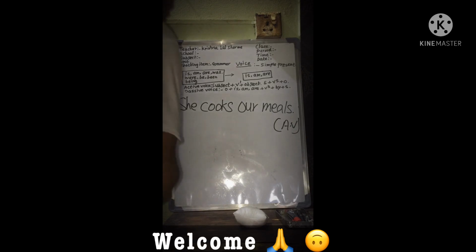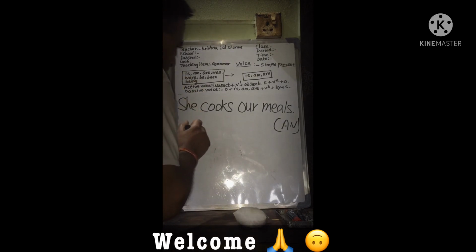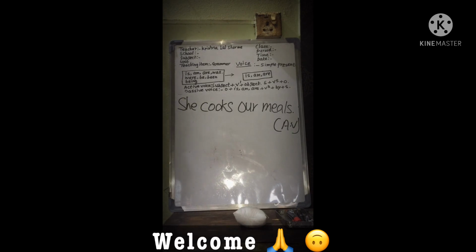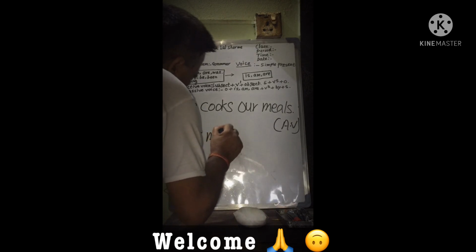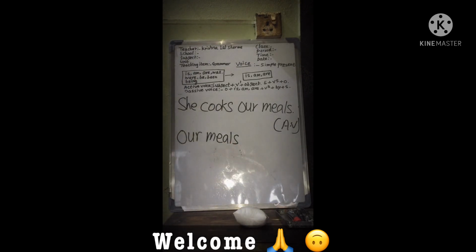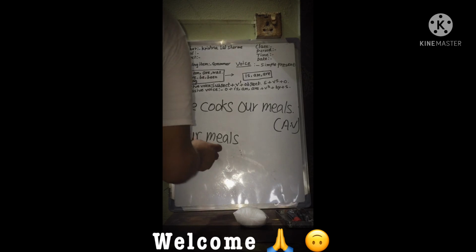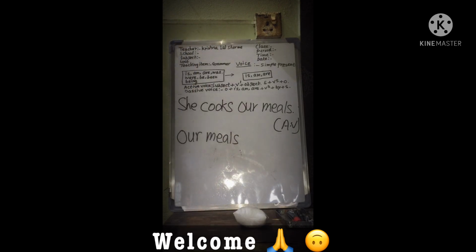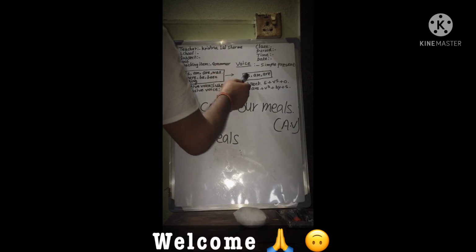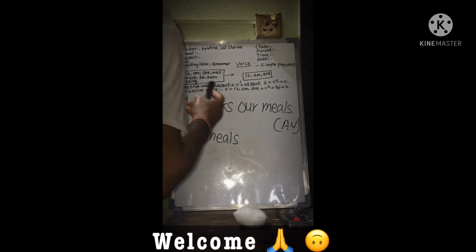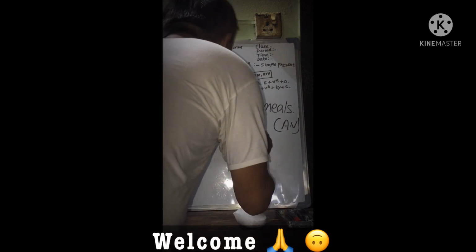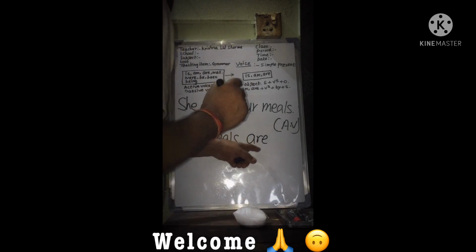We can exchange the position of the subject and object. Our meals can be put as the subject in the passive voice. Our meals is a plural subject. If the subject is singular, it will take "is." If the subject is plural, it will take "are." In the context of "I," it will take "am." Our meals are, plural subject, takes "are."